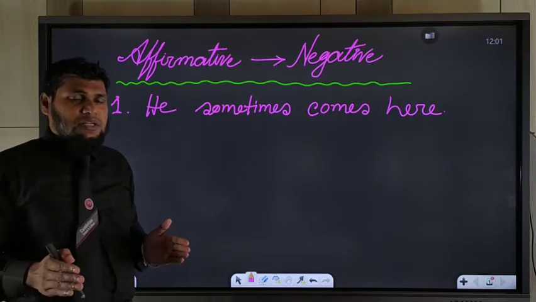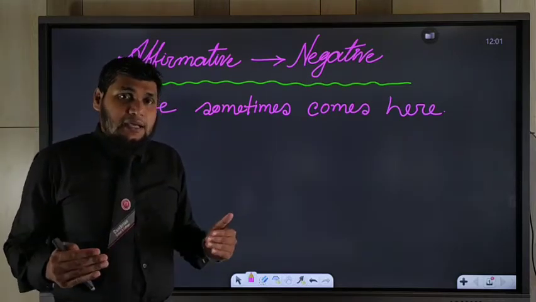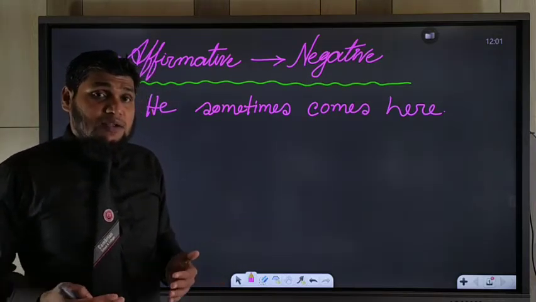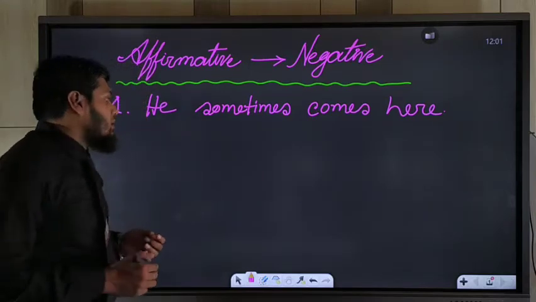Not means you will use an auxiliary verb before not.